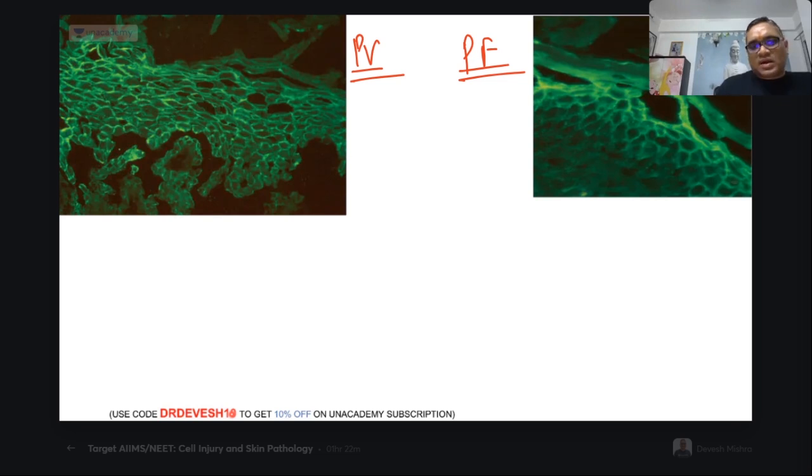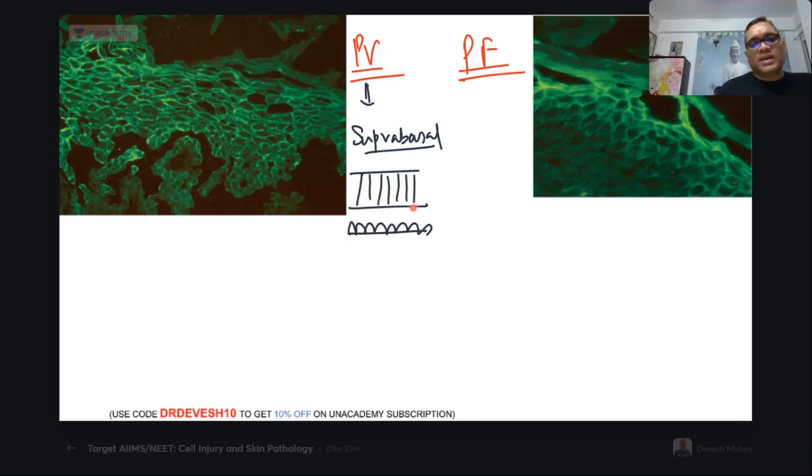In pemphigus vulgaris, you are seeing the suprabasal blisters. Suprabasal blister, right? So if you are seeing the epidermis, this is the dermis, and there will be a row of tombstones, and this is the area of the blister, right? This is the epidermis, right?